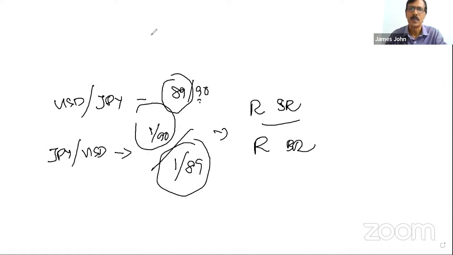One more thing, sir. Suppose JPY is given, it is always to be taken as 100 JPY, or they will tell. If the rate is given in terms of Indian rupee, because this is the FEDAI guideline, and the FEDAI guideline is applicable only for India. For other countries, this FEDAI guideline will not apply. They give USD JPY meaning $1 is equal to 89 JPY. But if JPY INR is given here, the quote means it is 100 JPY. Okay, sir.